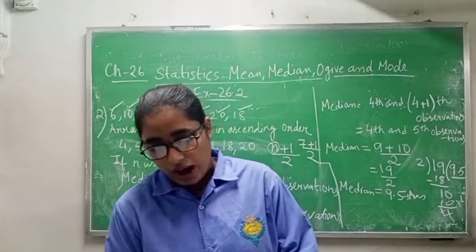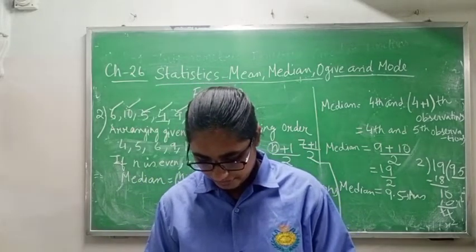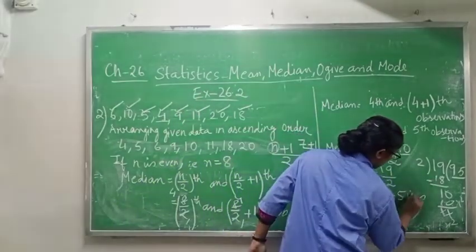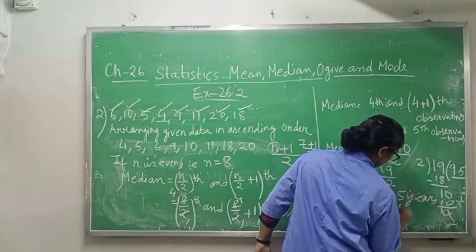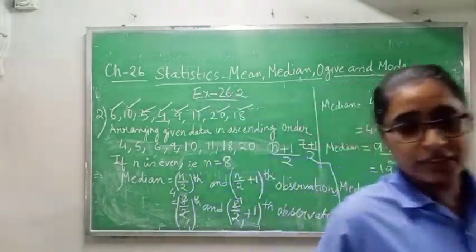So the answer will be 9.5. Or you can write years also, because they are asking for years. And in the last one you can write rupees. Okay, complete this one.